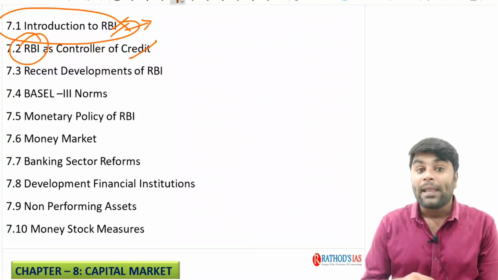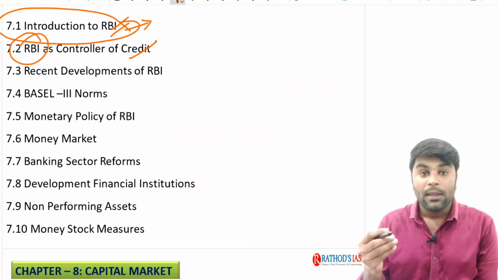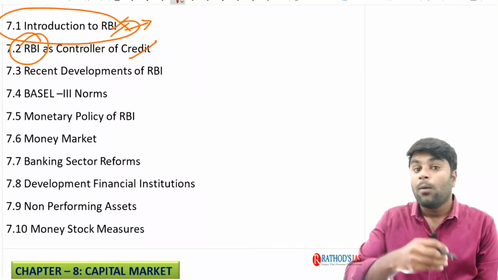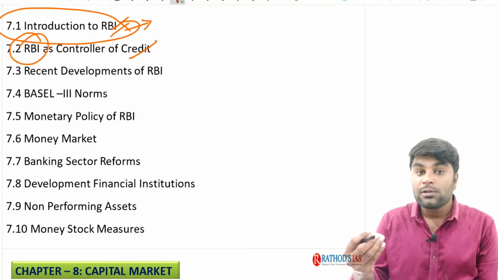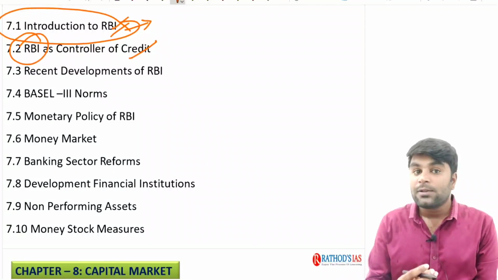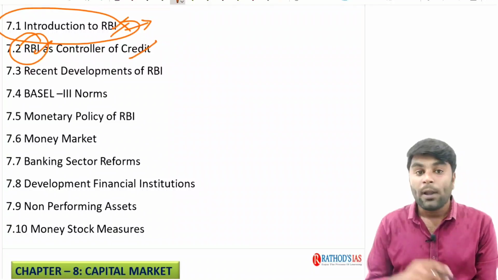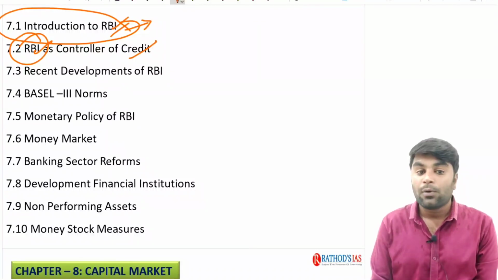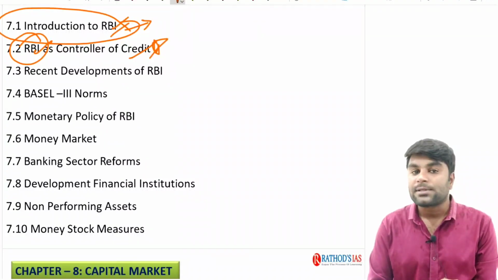How RBI, by controlling the credit in the economy, is going to stabilize the prices of goods and services in the country on the one hand. On the other hand, how by using all its monetary tools, it is going to ensure growth. After all, it is the twin objectives of monetary policy of RBI: on one hand to ensure the growth of the nation, on the other hand to control inflation by using its monetary tools. We are clearly going to understand all those concepts.